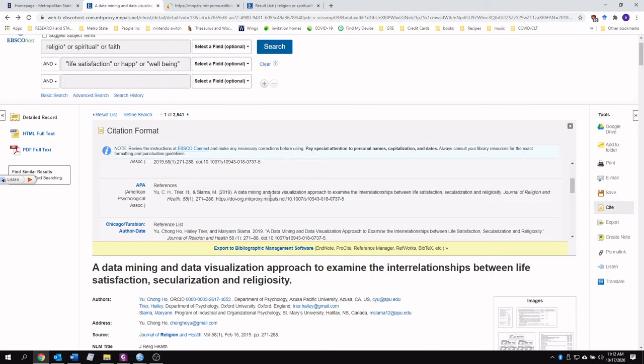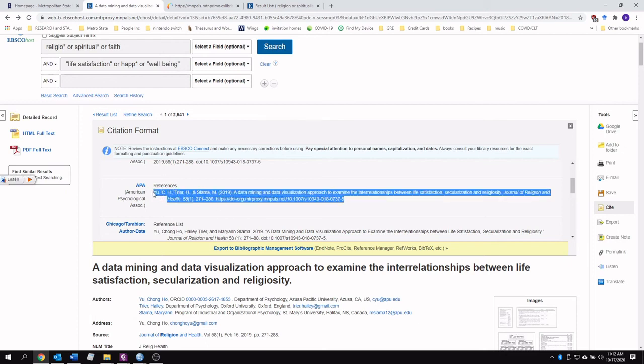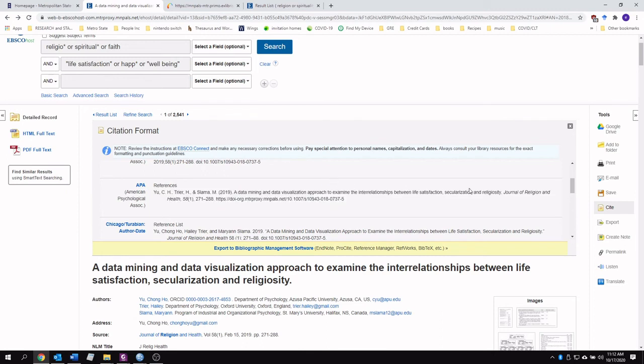Now, I'm going to warn you guys, please do not just copy this and close your eyes, submit it, and cross your fingers that it's correct. Because while this is a handy dandy shortcut, there are errors that are made, and these are not always correct.